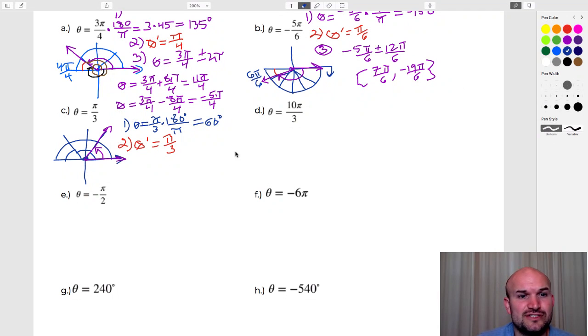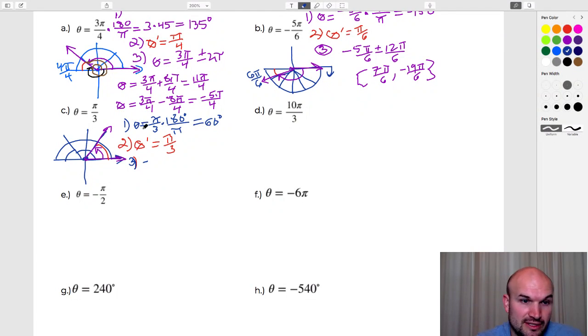So again, that's our theta prime. And for number 3 here, since this is within 1 revolution, I'm just going to add and subtract 2 pi. But again, rather than using 12 pi over 6 or 8 pi over 4, I'm going to want to do 2 pi in terms of thirds, which would be 6 pi over 3, right?